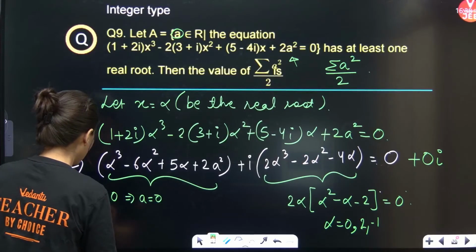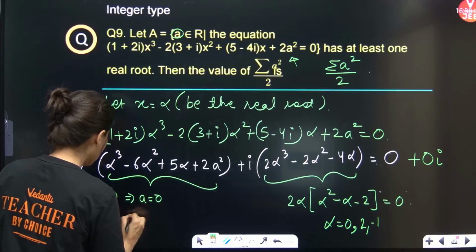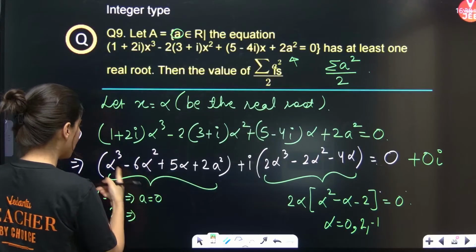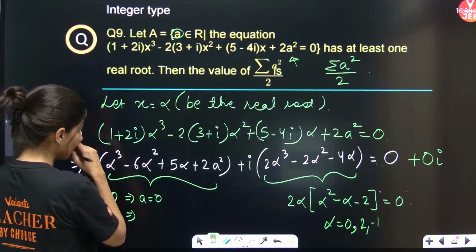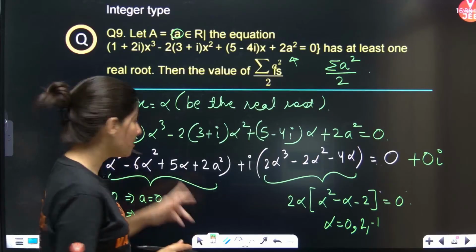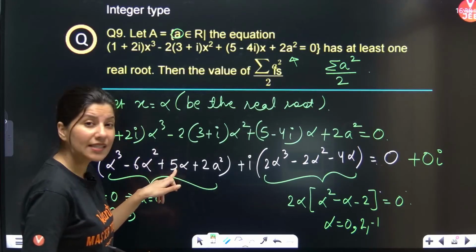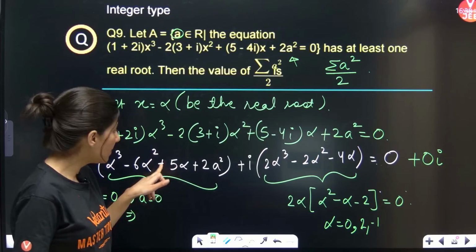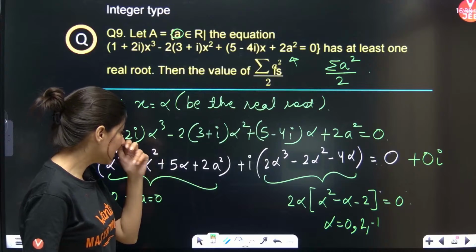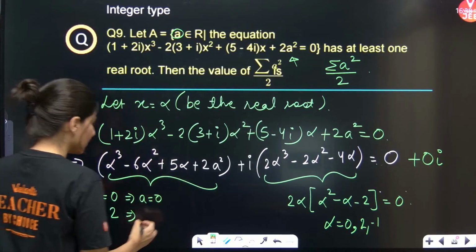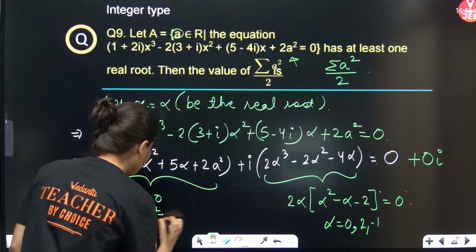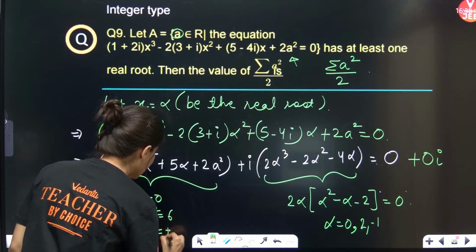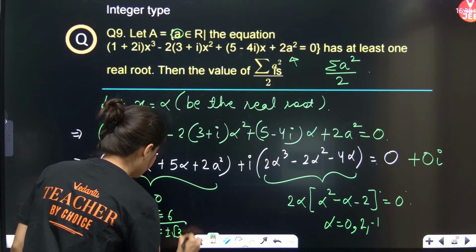Second thing, if you put alpha equal to 2, this implies your a will be what? So 8 minus 6 fours are 24, so 8 minus 24 is minus 16. Minus 16 plus 10 will be minus 6. So minus 6 plus 2a square is equal to 0, so 2a square is equal to 6. a is equal to plus minus root 3.